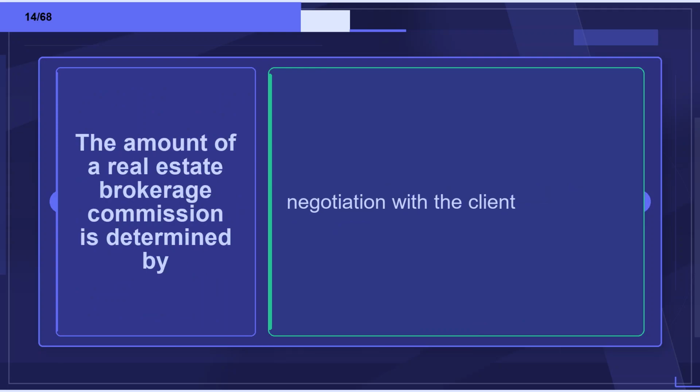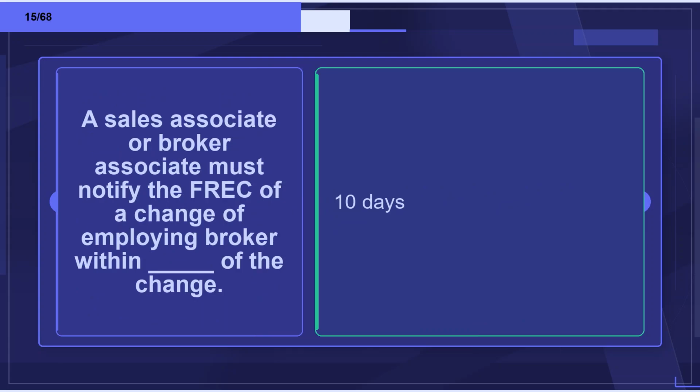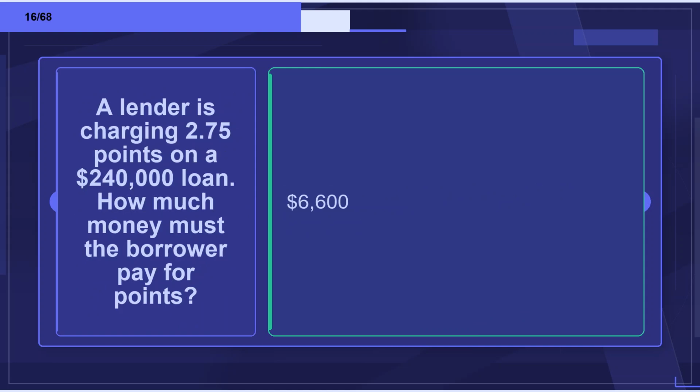Flashcard 14. Term: The amount of a real estate brokerage commission is determined by. Definition: Negotiation with the client. Flashcard 15. Term: A sales associate or broker associate must notify the FREC of a change of employing broker within blank of the change. Definition: 10 days.